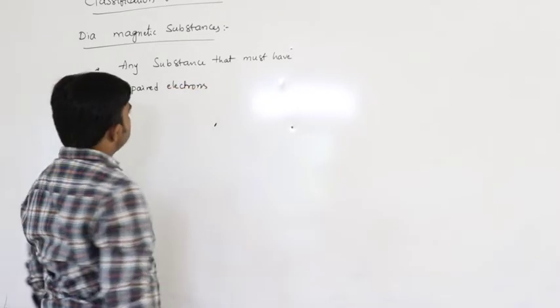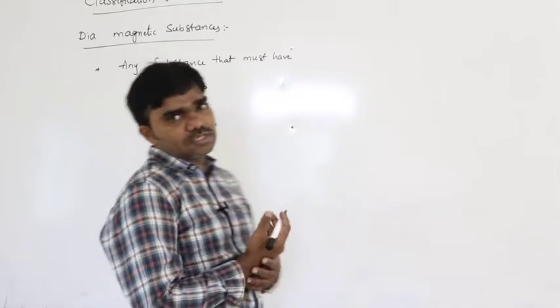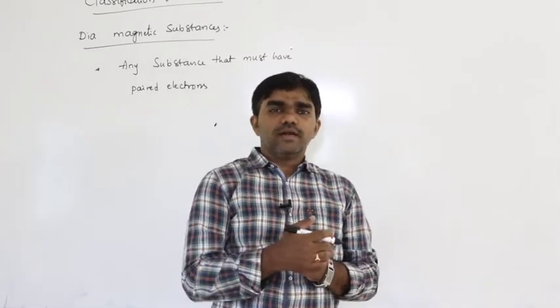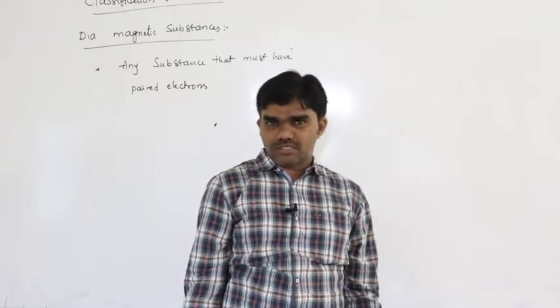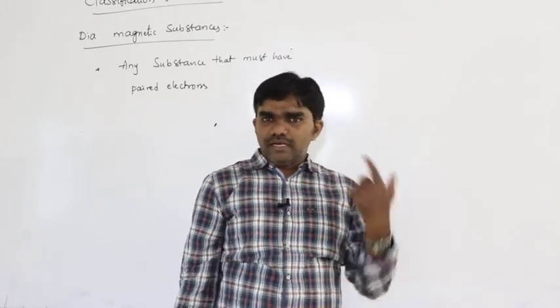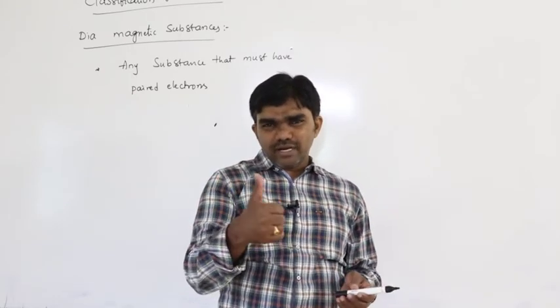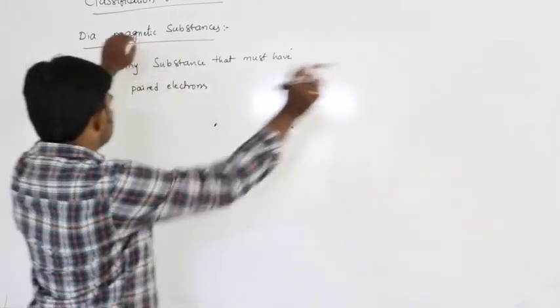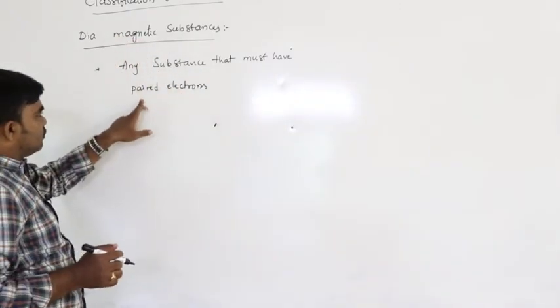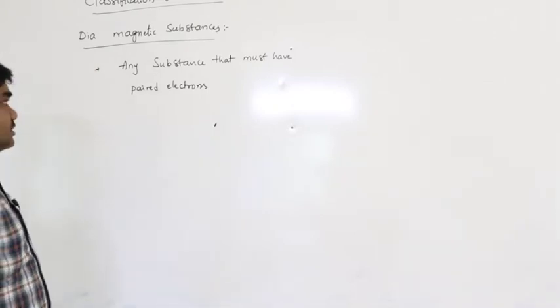In the previous class we discussed about this already, how the magnetic properties exist in the materials, how the magnetic properties exist due to the revolution of the electrons around the nucleus. So due to that electric current provides, right, by using right hand thumb rule, so magnetic property exists. So that means any substance that must have paired electrons, that substance is called diamagnetic substances.